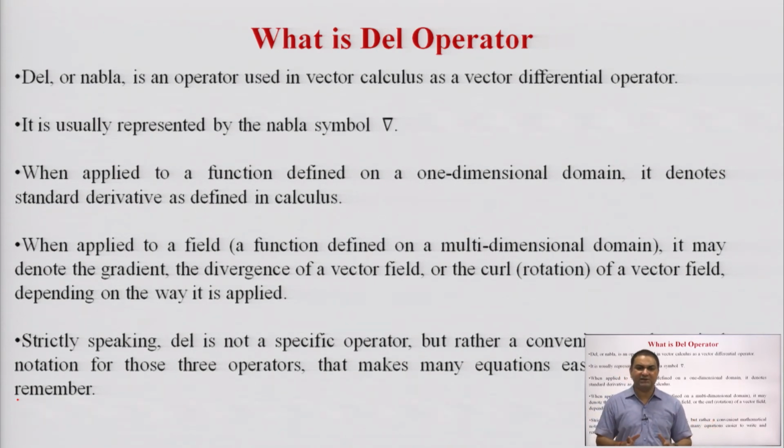Now we will discuss an operator which will be used frequently in electromagnetic field theory to describe different mathematical notations to solve different problems. So, this is known as the del operator. Del is also known as nabla. This del operator or nabla in vector calculus is known as the vector differential operator. Generally, it is used in the form of an inverted triangle.